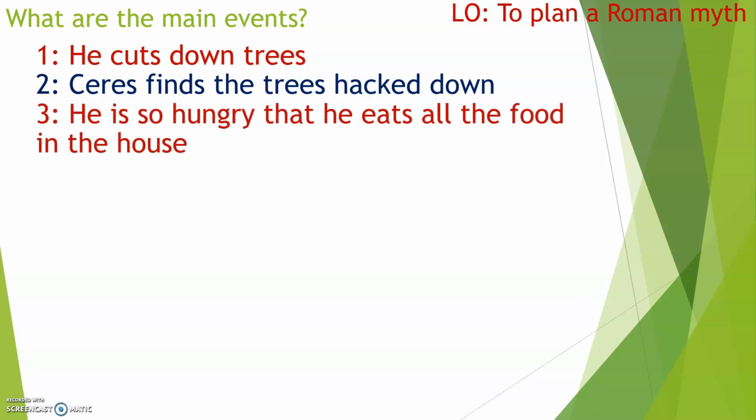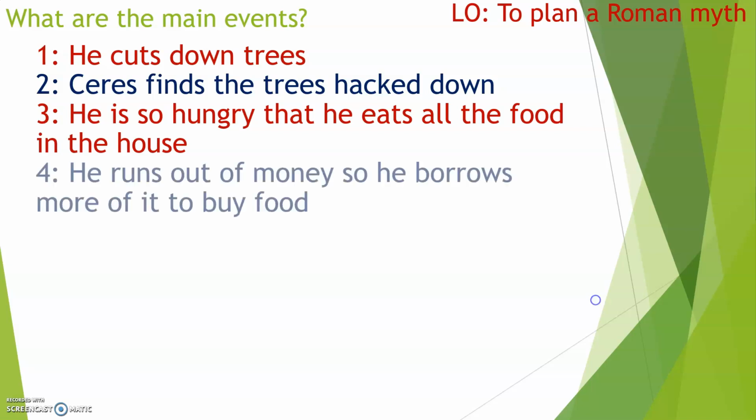The third one, he is so hungry that he eats all the food in the house. This is when we start to realise there's a problem. He's eating all the food in the house. He's getting really, really hungry.